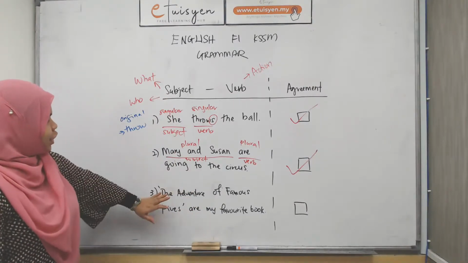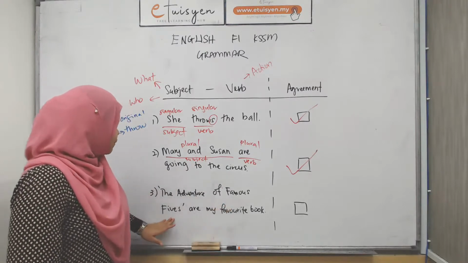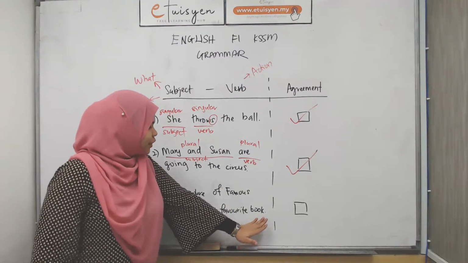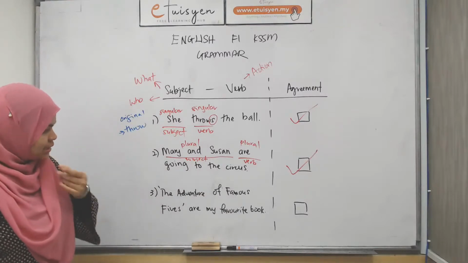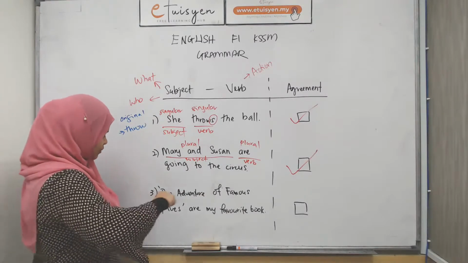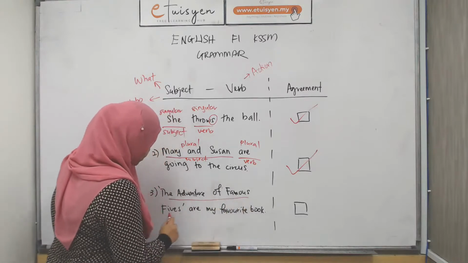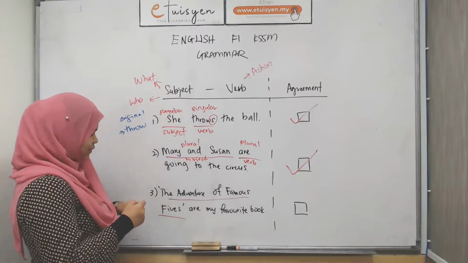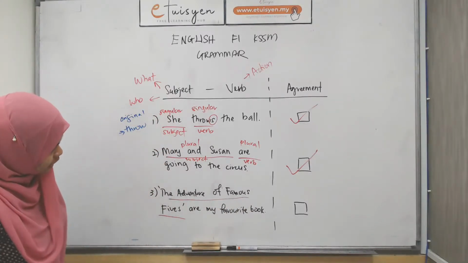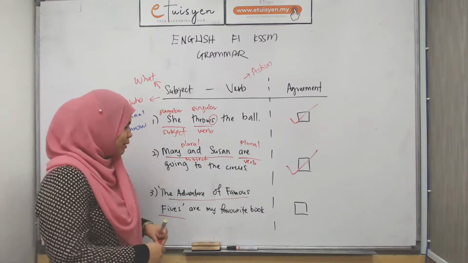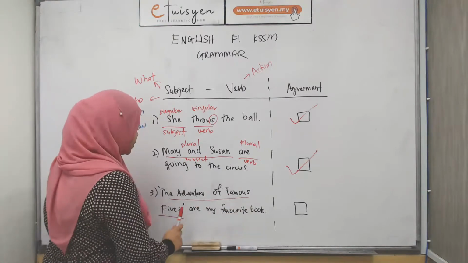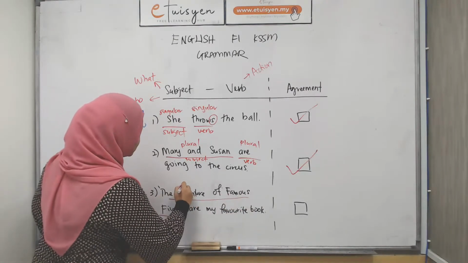Now let's go through the third one. The Adventures of the Famous Five are my favorite book. So your subject is The Adventures of the Famous Five. It looks like the title of a book, because it's saying favorite book. So this is your subject.